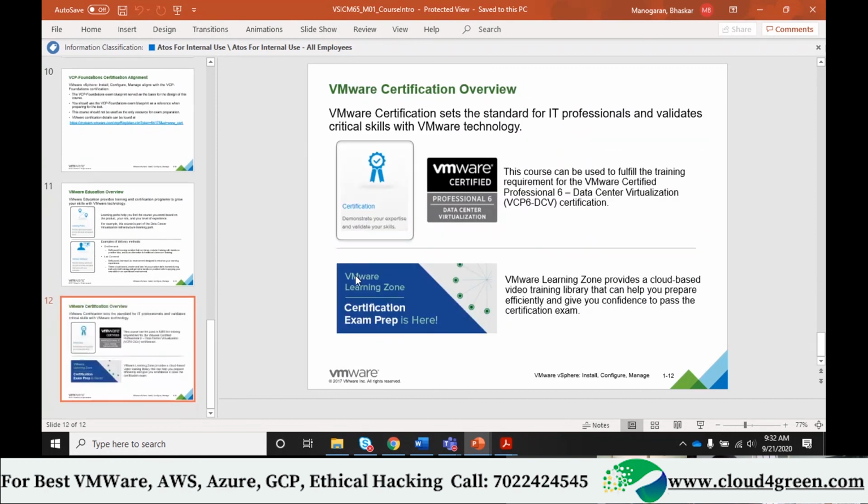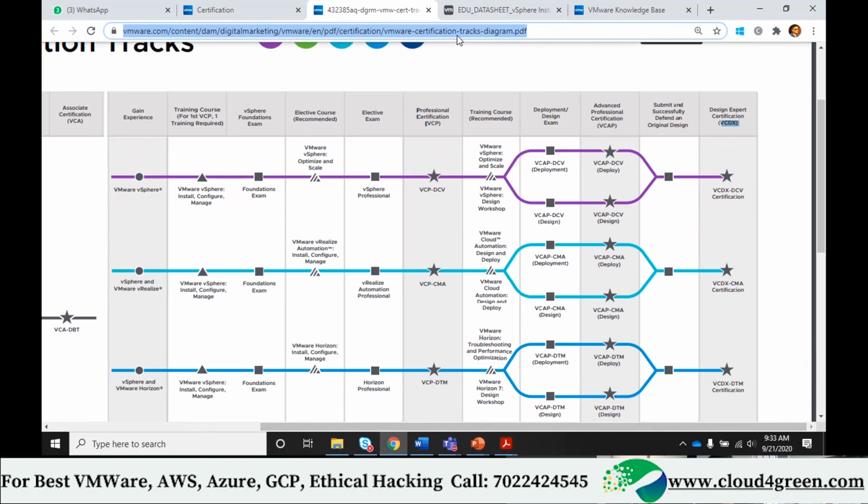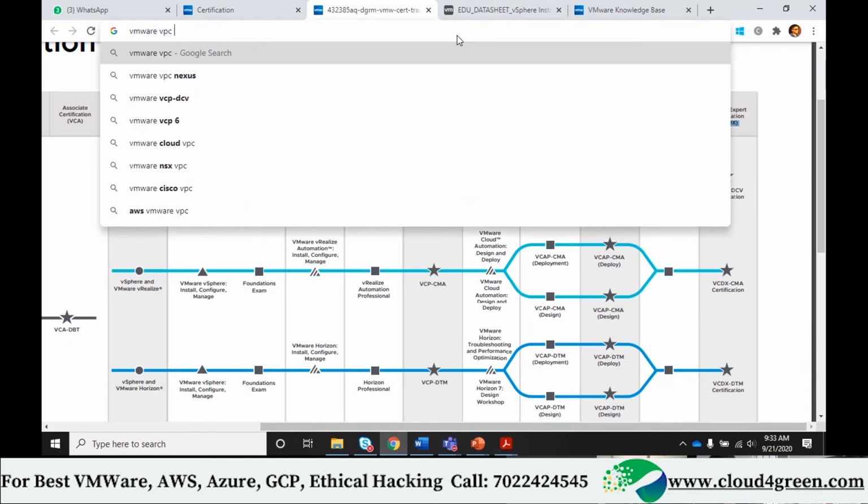VCP Foundation, this is how the certification would look like. I have done at least 6 to 7 certifications in VMware, and once you complete your certification, this is how it will look like. VMware VCP login.